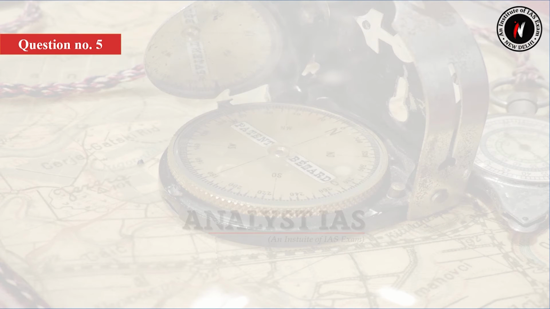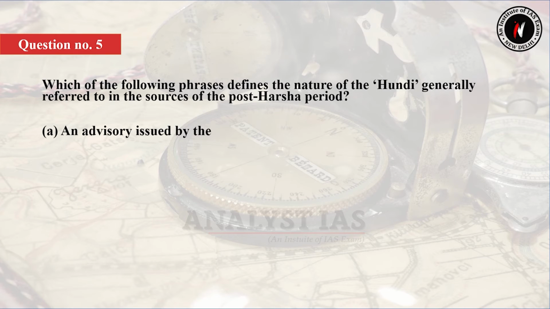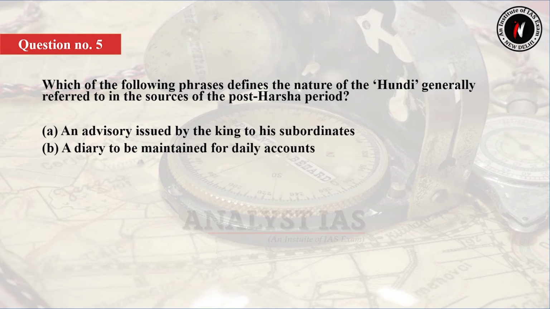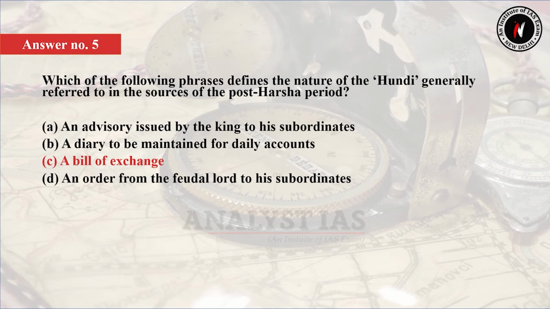So question number 5 is, which of the following phrases defines the nature of the hundi generally referred to in the sources of the post-Harsha period? Option A. An advisory issued by the king to his subordinates. Option B. A diary to be maintained for daily accounts. Option C. A bill of exchange. Or option D. An order from the feudal lord to his subordinates. So the answer of this question is option C.